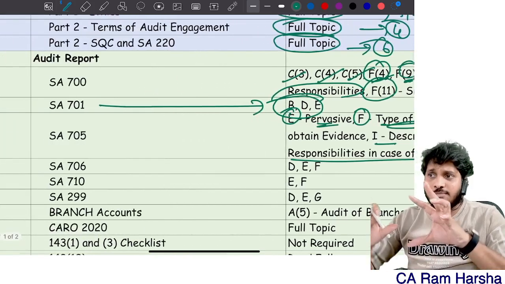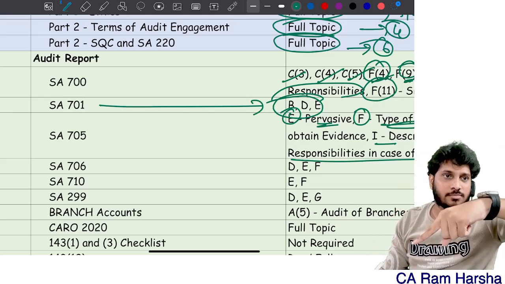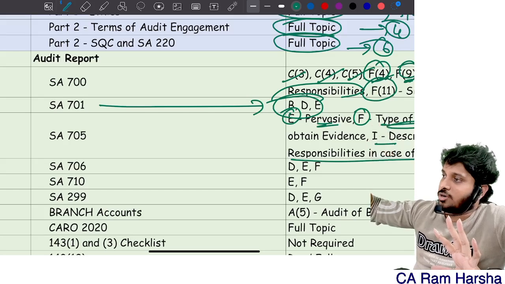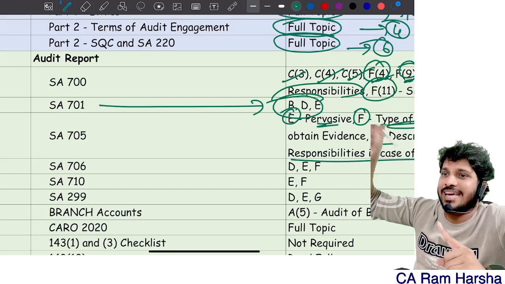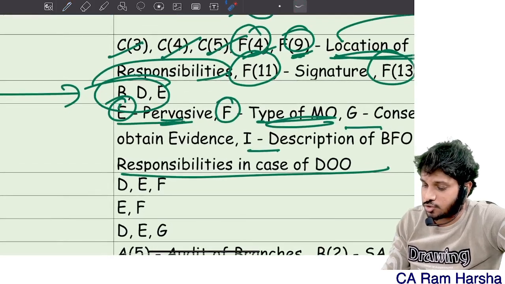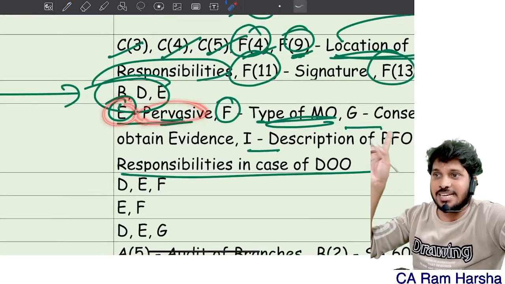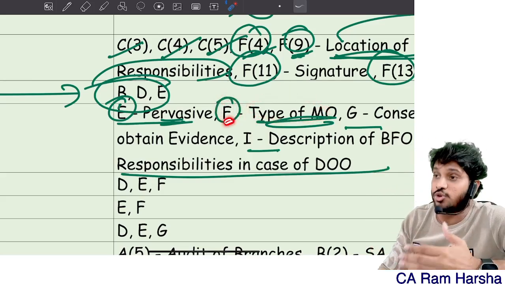You can download this. I'm just telling you how to map this. Accurately I mapped. Yes or no? So those who download my book and see this number here, alphabet, and then go to the book and see exactly, you will find. Wherever you will have a confusion, that's why I gave the keyword also. E means pervasive topic inside that. F is dealing with type of opinion. So there you can sync if at all you are unable to trace this.